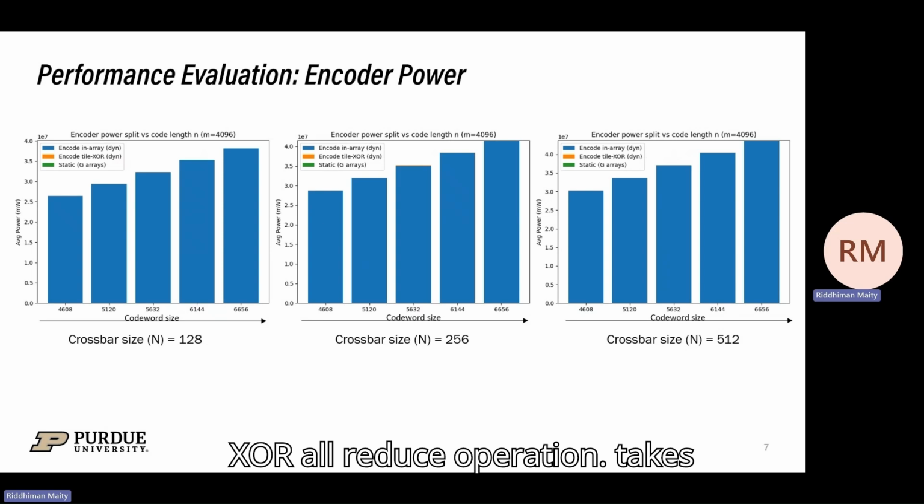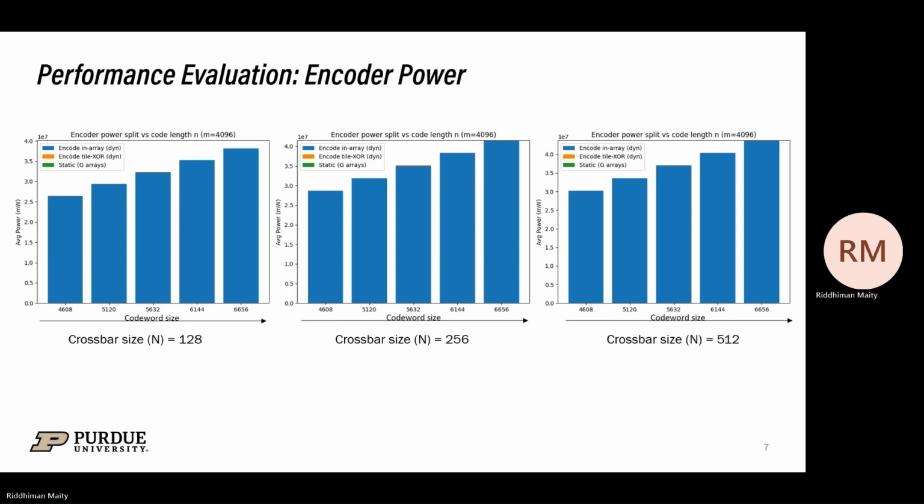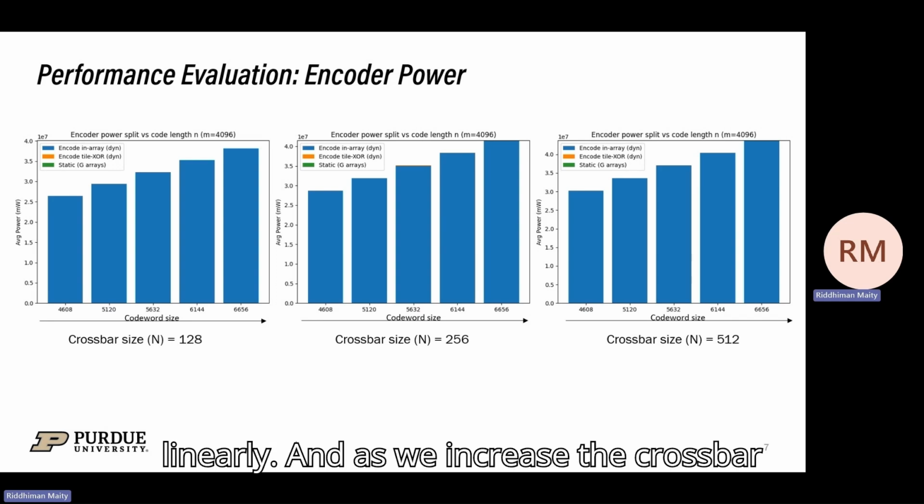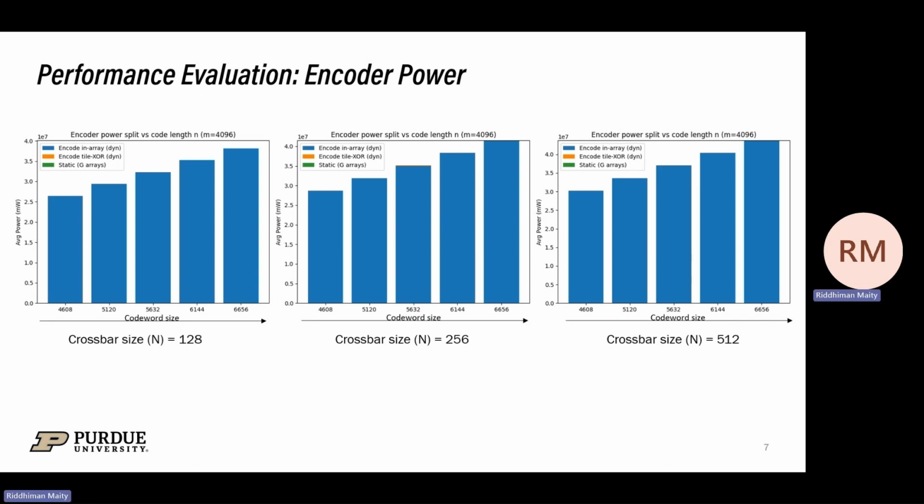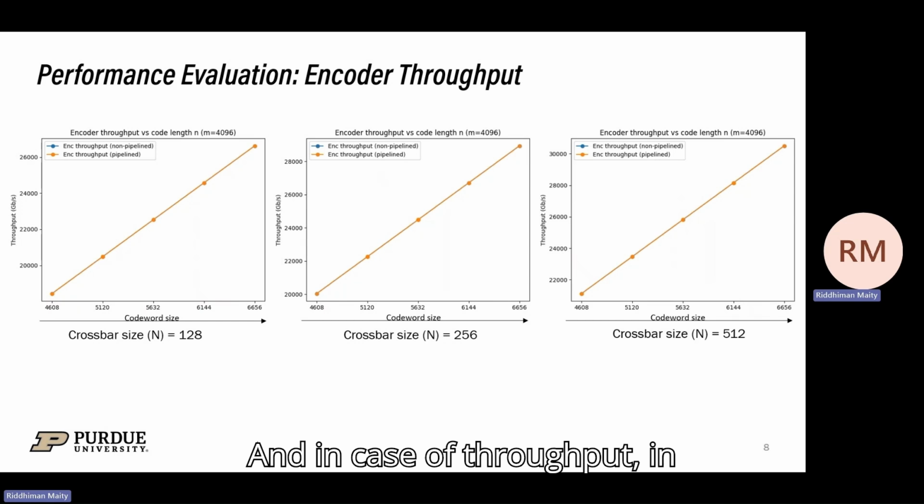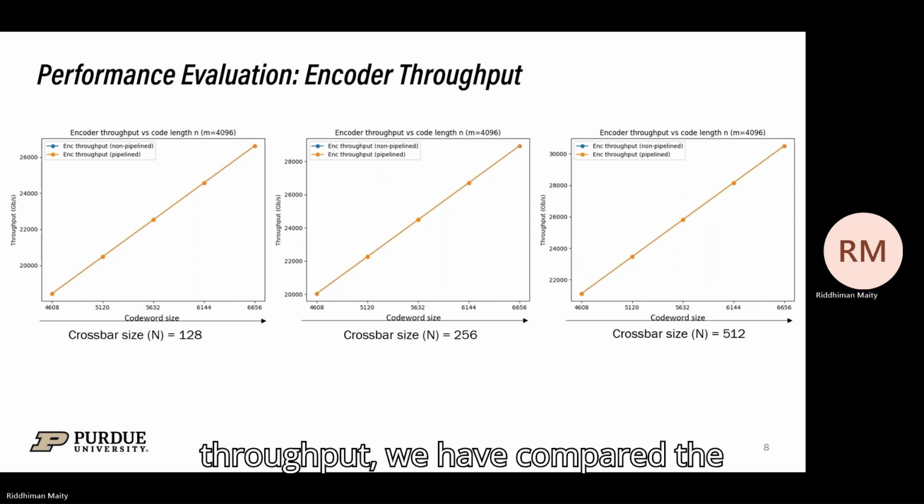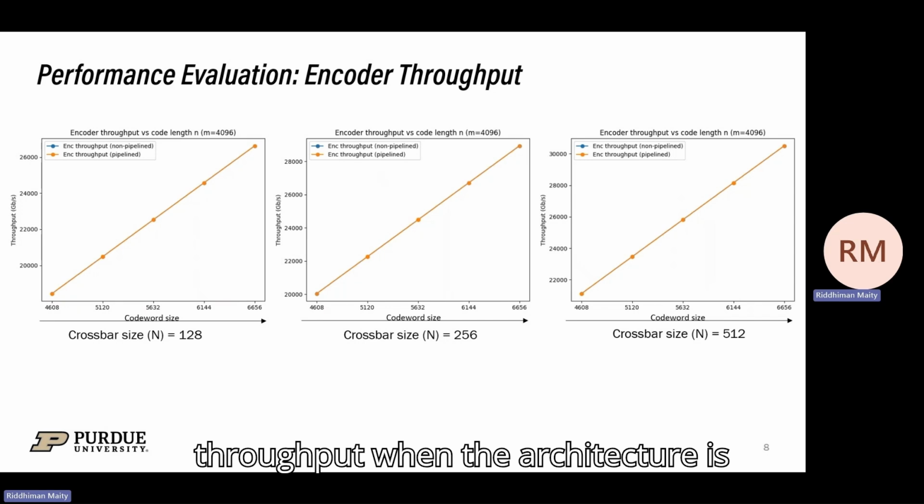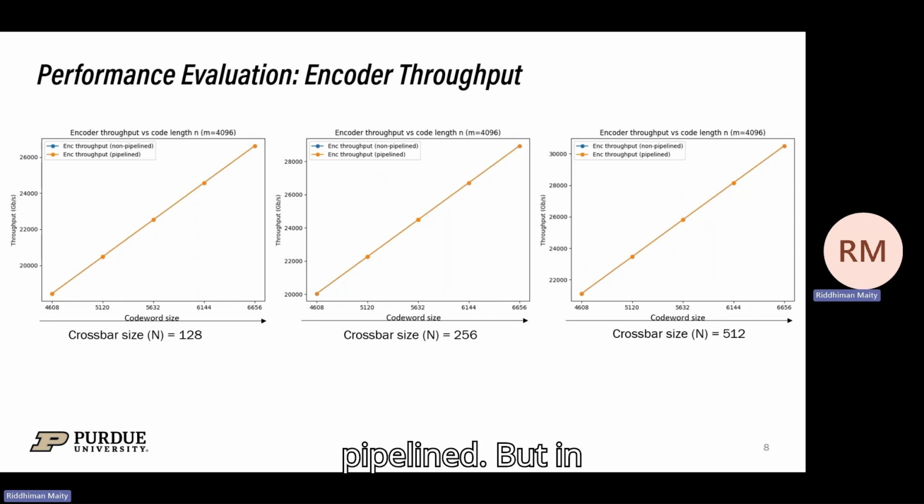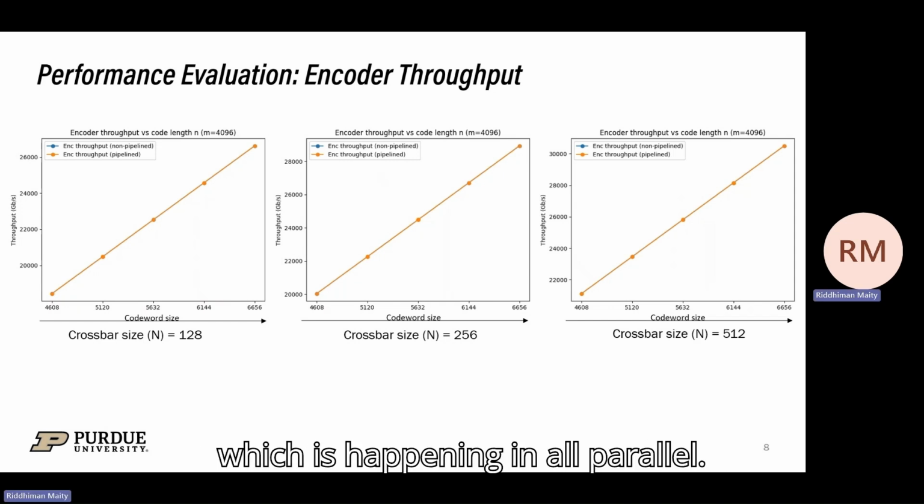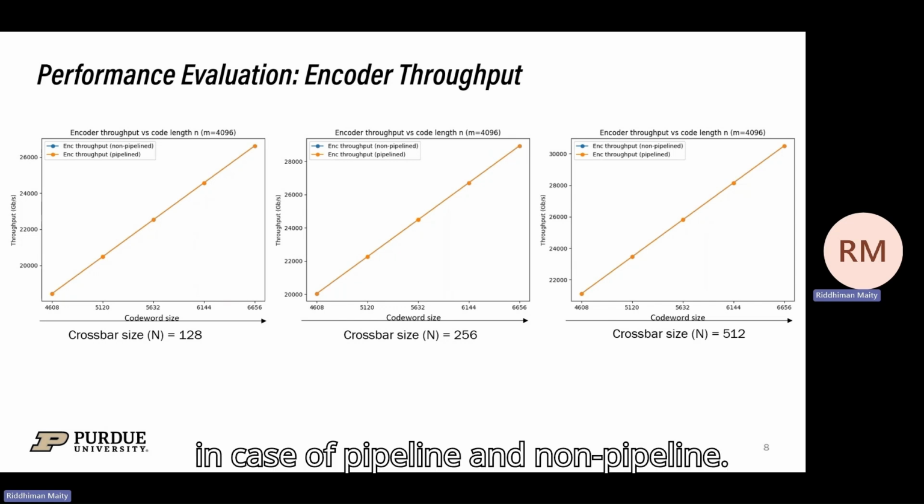For encoder power, the main contribution comes from the XOR MVM, and the XOR all-reduce operation takes insignificant power compared to it. As we increase the code size, the energy is increasing linearly, and as we increase the crossbar size, the energy is almost the same. In the case of throughput, we have compared the throughput when the architecture is pipelined and when it is not pipelined. But in the case of the encoder, there is a single operation happening all in parallel. So the throughput is the same in the pipelined and non-pipelined cases.